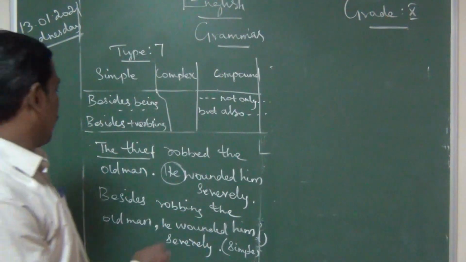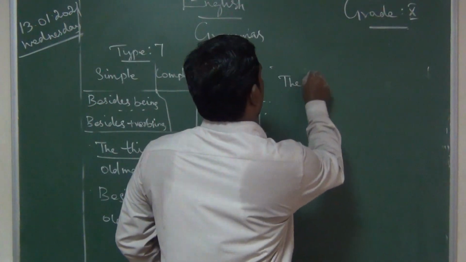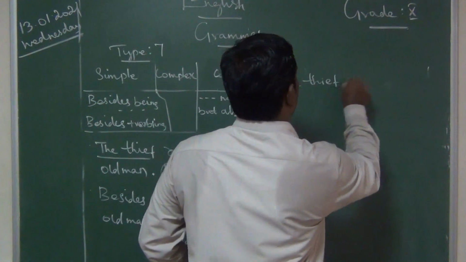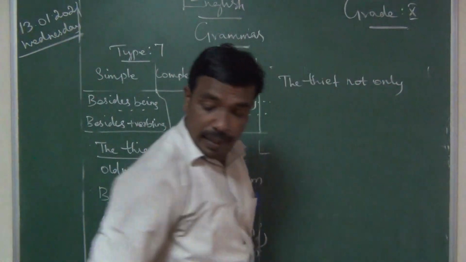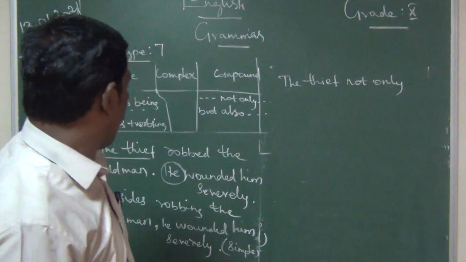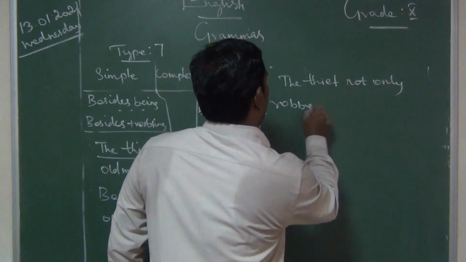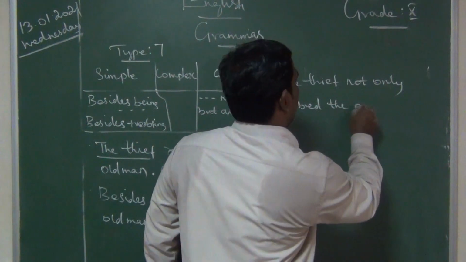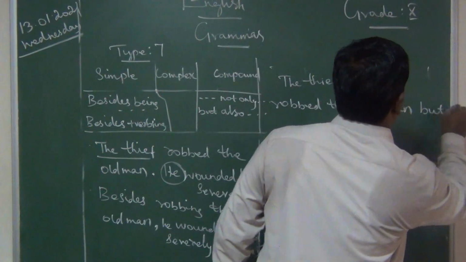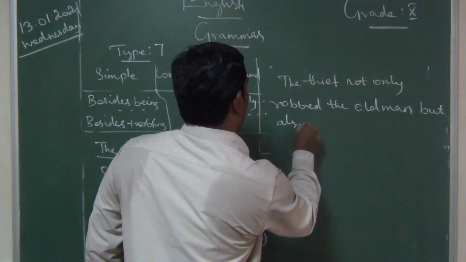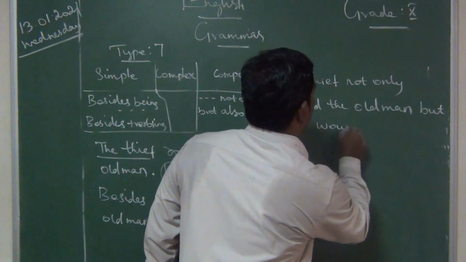The next one: the thief not only robbed the old man, but also wounded him severely.